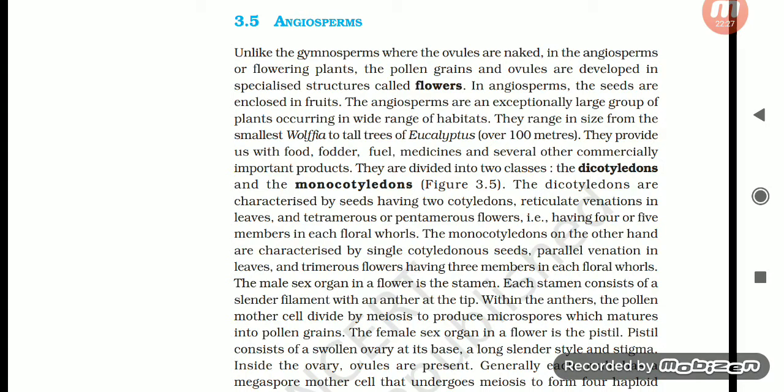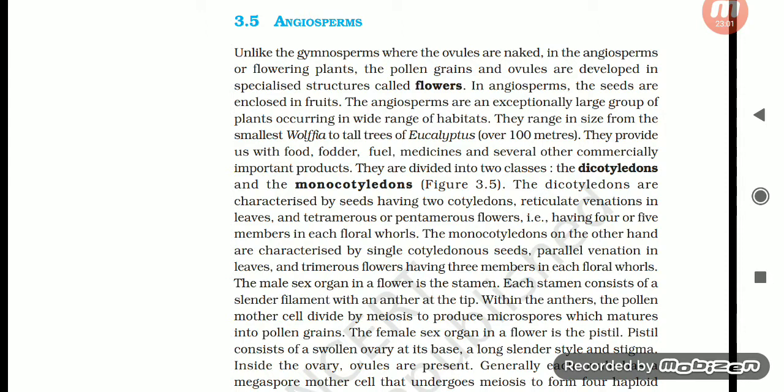The dicotyledons are characterized by seeds having two cotyledons, reticulate venation in leaves, and tetramerous or pentamerous flowers, having 4 or 5 members in each floral whorl. The monocotyledons, on the other hand, are characterized by single cotyledonous seeds, parallel venation in leaves, and trimerous flowers having 3 members in each floral whorl.